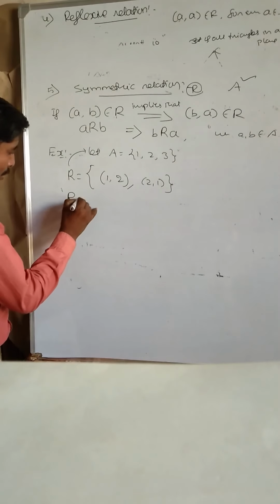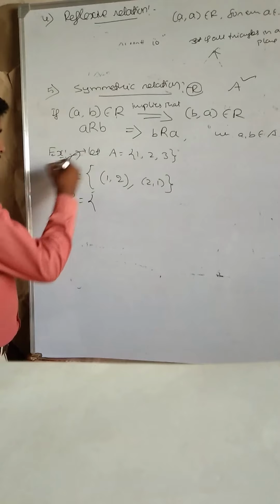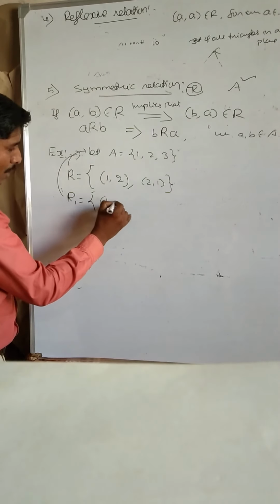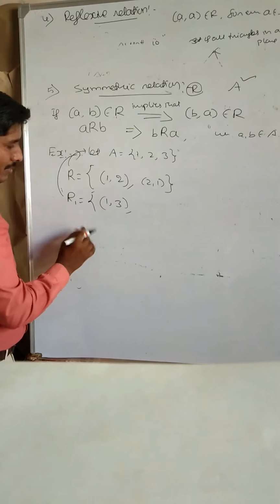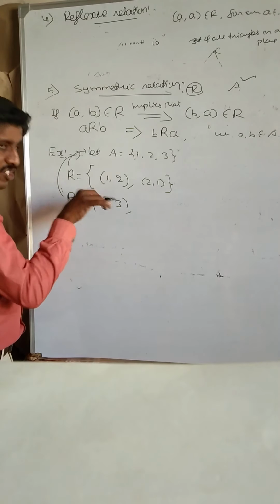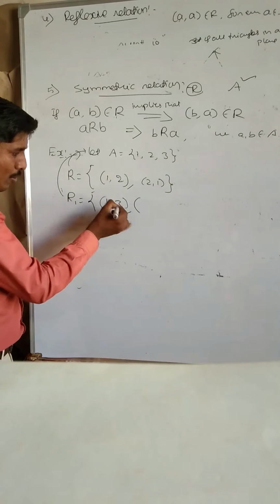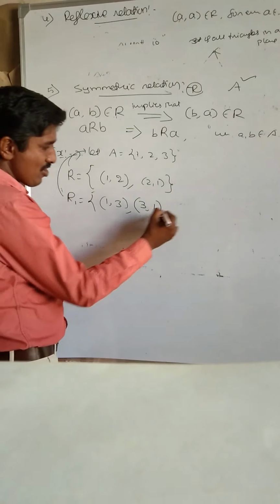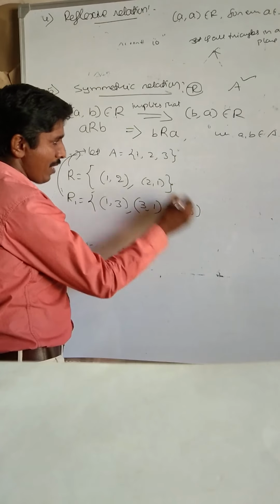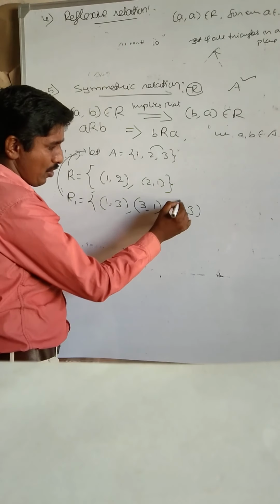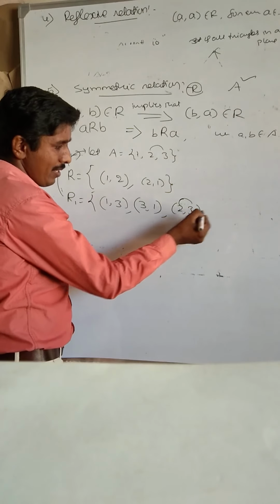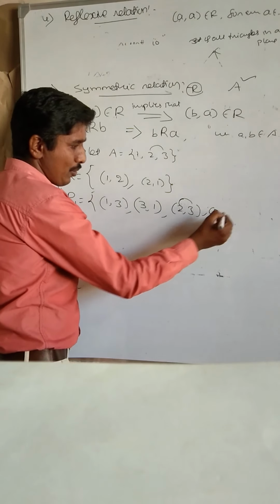One more example, R1, which I'm going to define on the same set A. Suppose (1, 3). For it to be symmetric, you must include (3, 1). Next, if you take (2, 3), here 2 is related to 3, and 3 is related to 2.